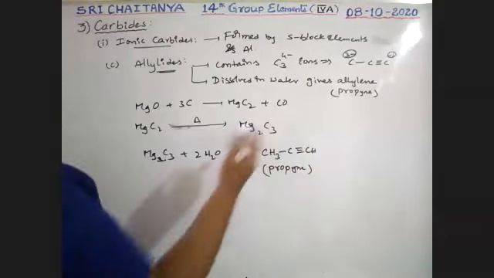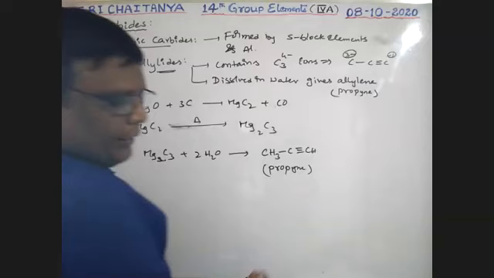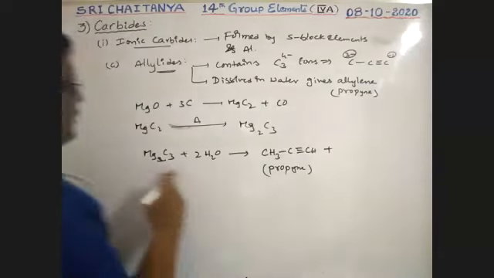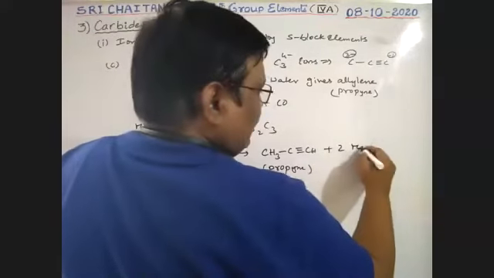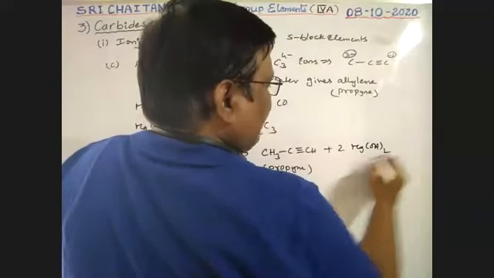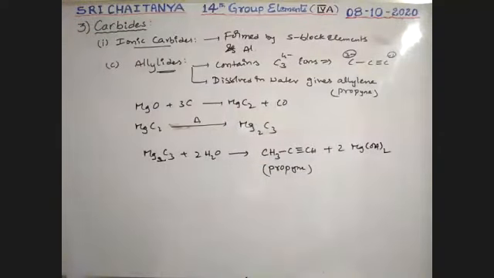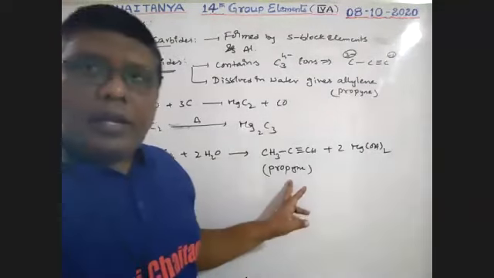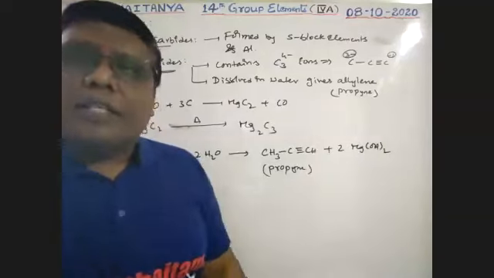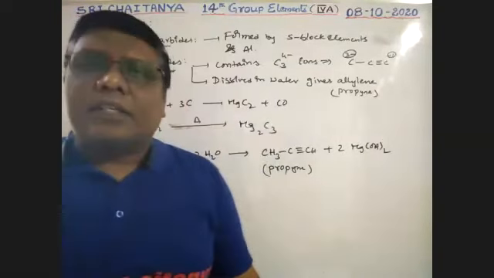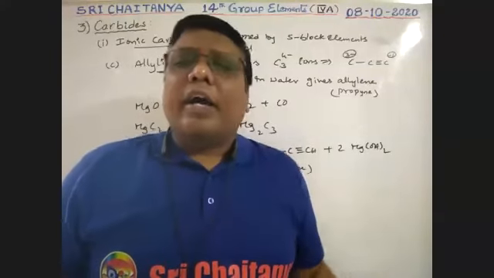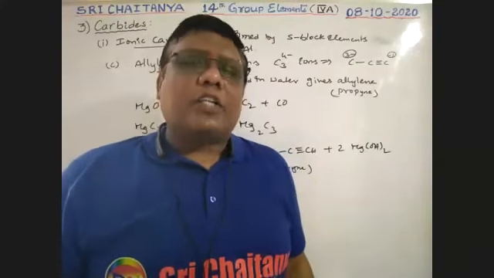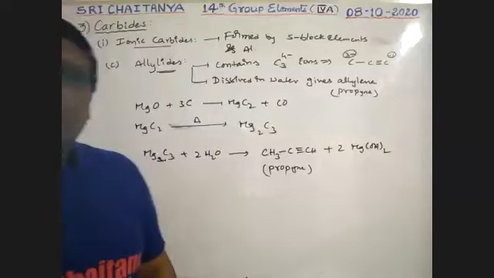So this propyne is called allylide. Propyne plus water, magnesium hydroxide is the product, 2 Mg(OH)2. So it is propyne, boys. This is why these compounds are called allylides. These are the 3 important categories of ionic carbides, also called salt-like or saline carbides.